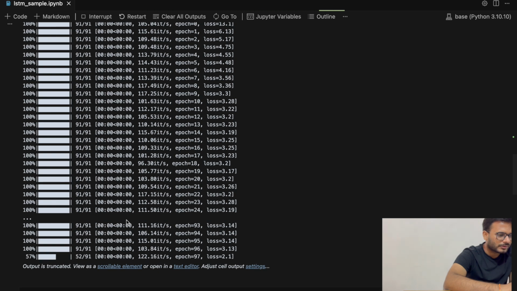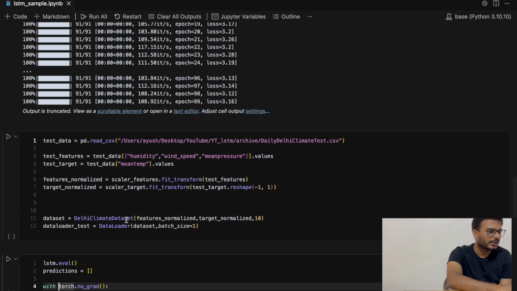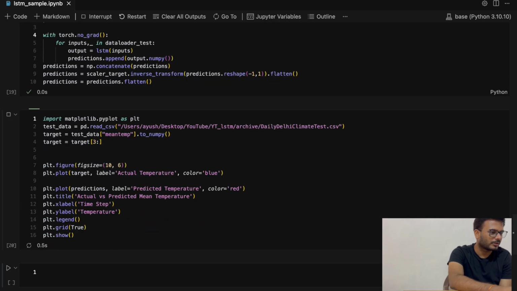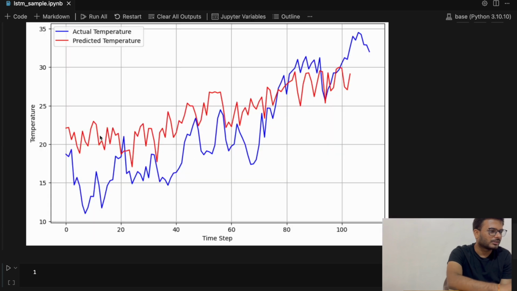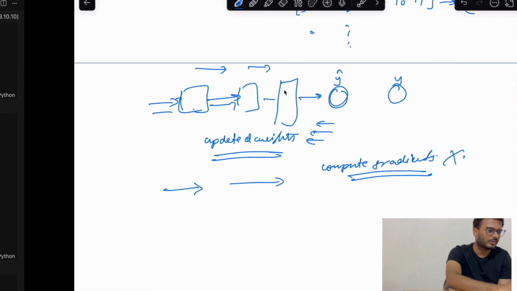So let's just wait for a few moments more. Yes, our model has trained. We'll simply normalize the test data and then plot it out. The blue one is the actual temperature and the red one is our predicted temperature. It is not pretty good because it's just simple data and we have trained for only 100 epochs. If we train for more epochs, it will give us better results. So this is just a simple LSTM, its architecture and how the flow is done.